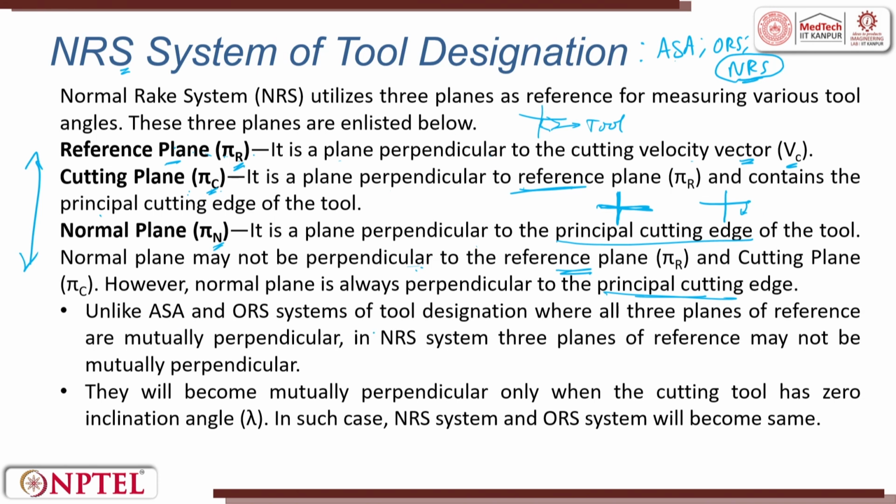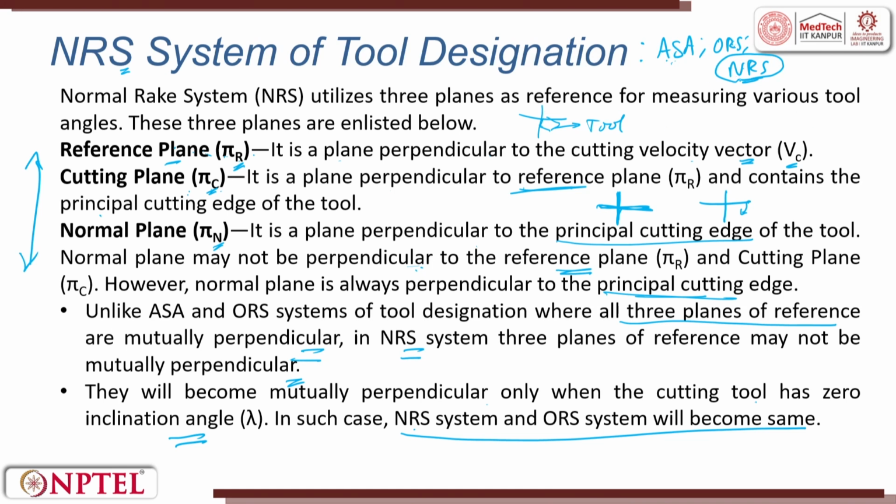Unlike the ASA and ORS systems of tool designation, where all 3 reference planes are mutually perpendicular, in the NRS system the 3 planes of reference may not be mutually perpendicular. In ASA and ORS, they are perpendicular to each other. They become mutually perpendicular only when the cutting tool has 0 inclination, and in that case the NRS and ORS systems will be the same. This is so that you can transfer from ASA to ORS and ORS to NRS.